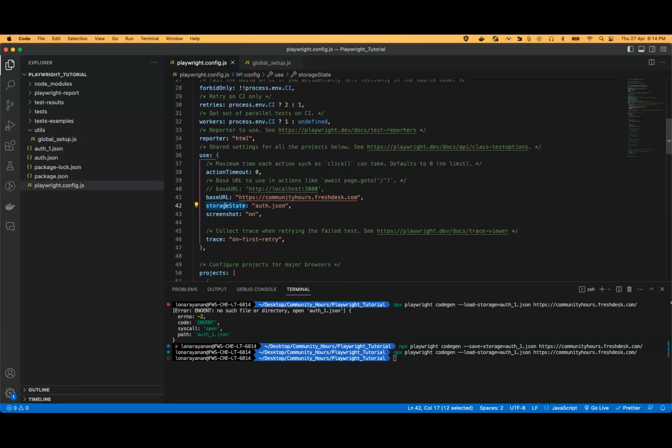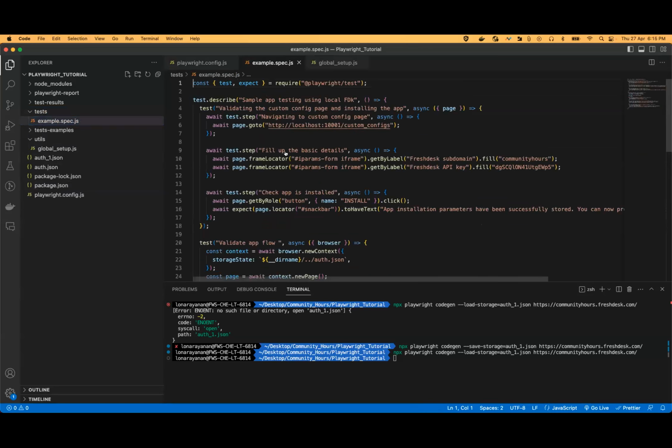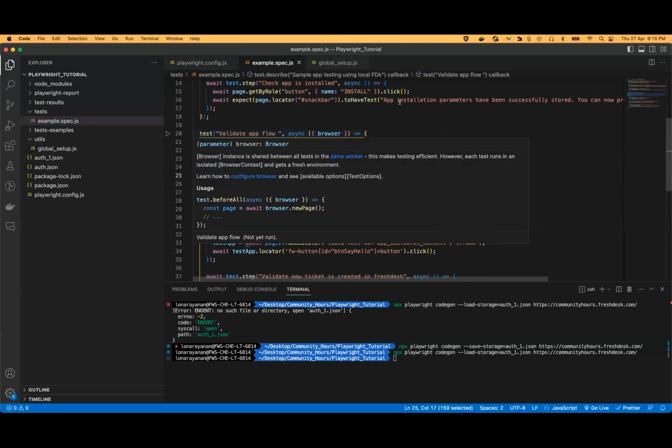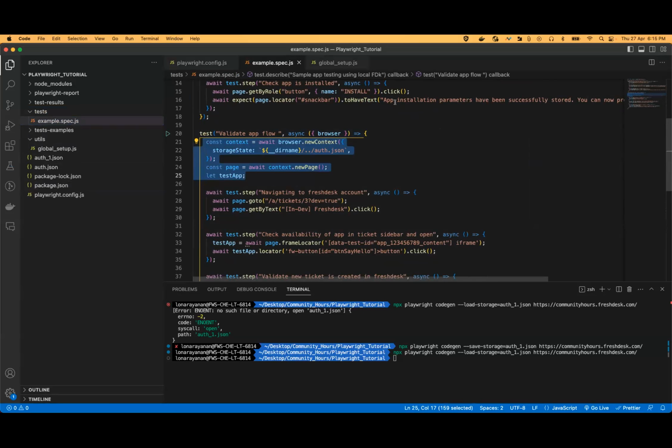Once the storage state is maintained, it would be reused across my testing. Whenever I create a browser, I create it in a new context, and the context would be set to the storage state which I have available in my local.